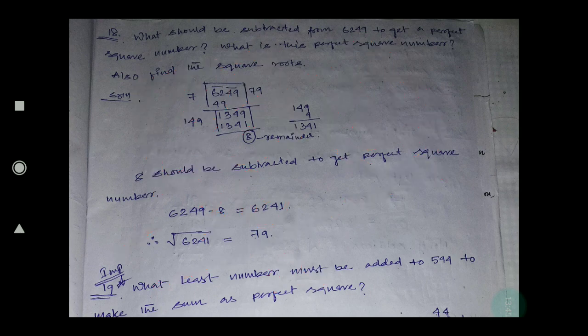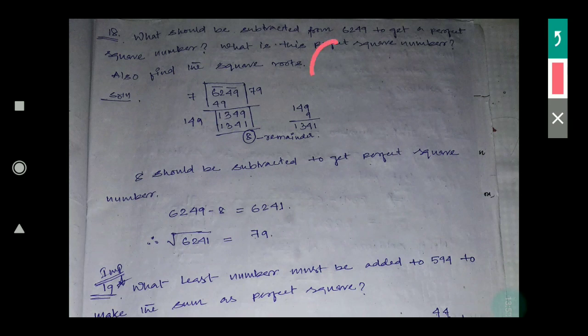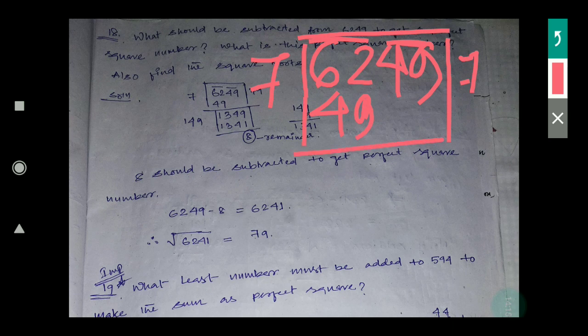See, this question is also the same: what should be subtracted from the number 6249 to get a perfect square number? Here I don't know which perfect square is nearer to 6249, so I will use the long division method. After these two digits, 7 sevens are 49. If I subtract 49, I get 13.